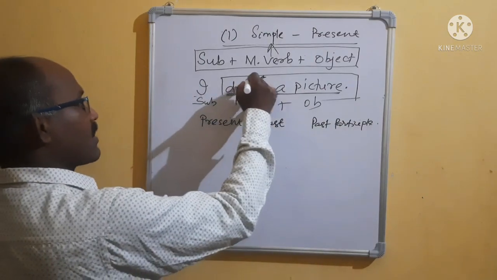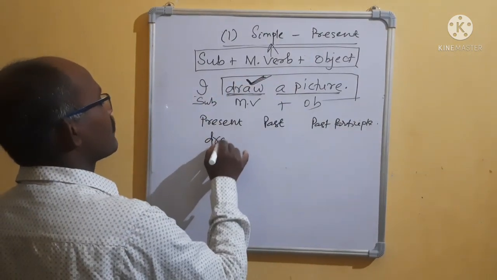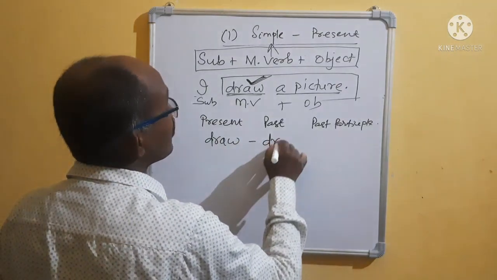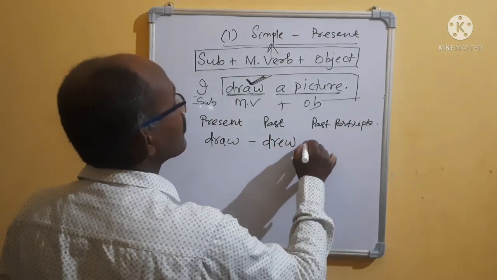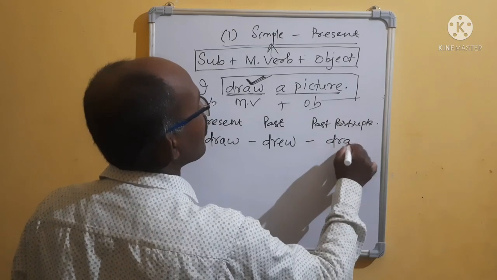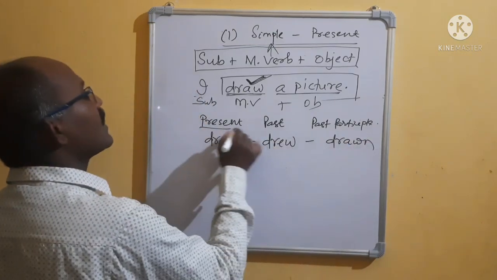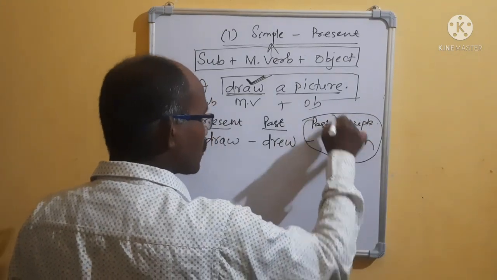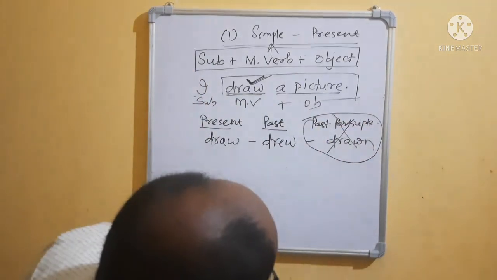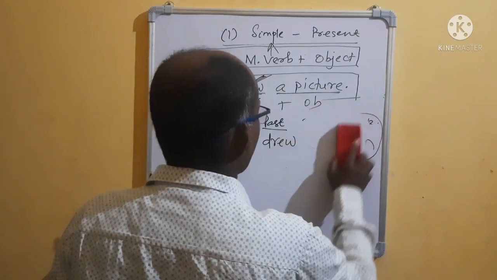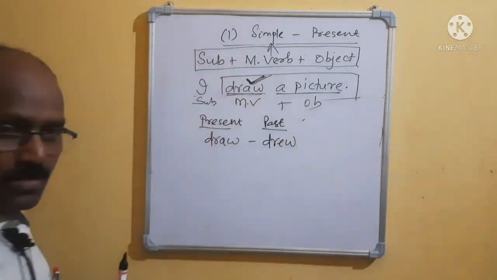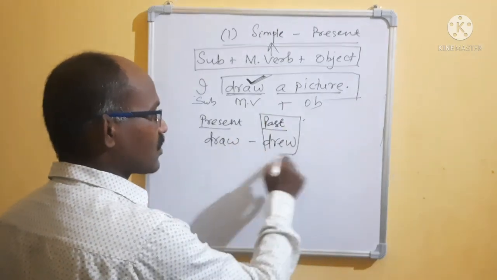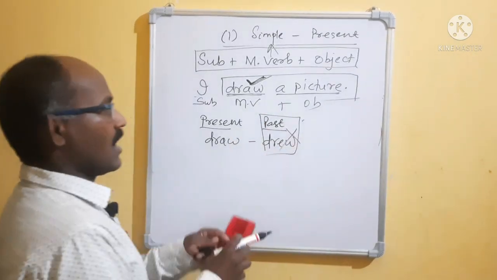Okay, take the example of draw. It is draw. What will be the past tense? Drew, D-R-E-W. Then what will be? Drawn. As you know, it is present tense, it is past tense. It has work later on, it is not the future. So leave it first. Okay, present and past. You got the tense too. But we are not discussing the past now. We will discuss it later.